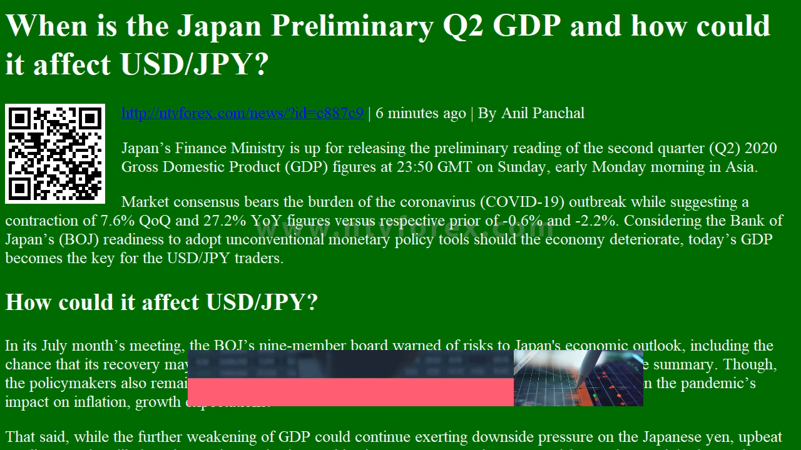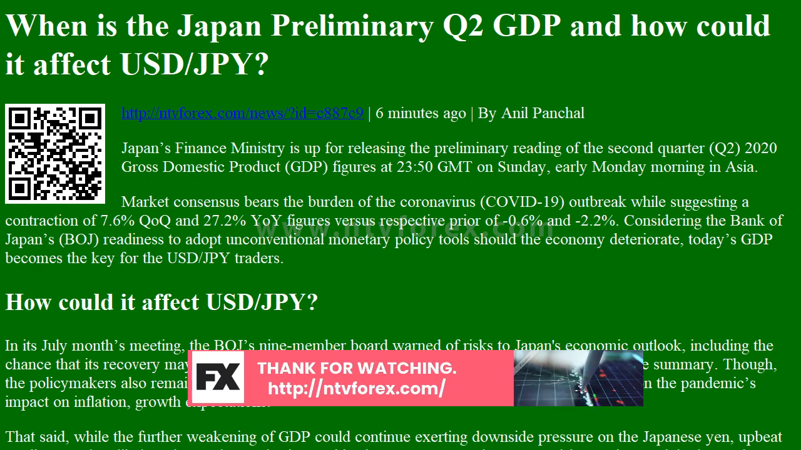Market consensus bears the burden of the coronavirus (COVID-19) outbreak while suggesting a contraction of 7.6% QoQ and 27.2% YoY figures versus respective prior of 0.6% and 2.2%. Considering the Bank of Japan's (BoJ) readiness to adopt unconventional monetary policy tools should the economy deteriorate, today's GDP becomes the key for the USD/JPY traders. How could it affect USD/JPY in its July month's meeting?